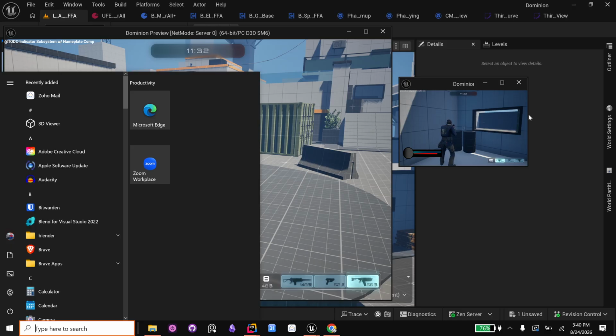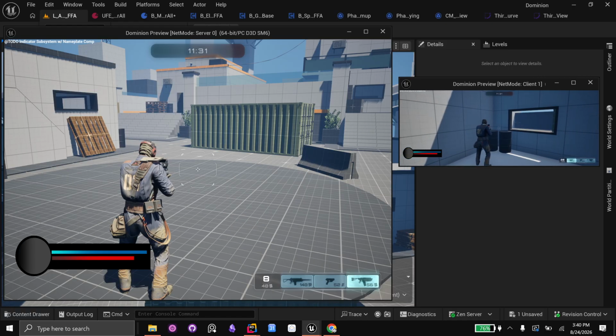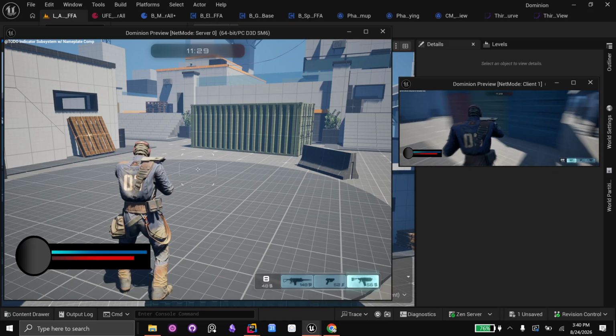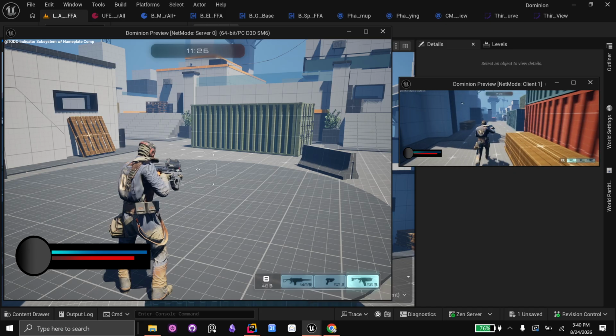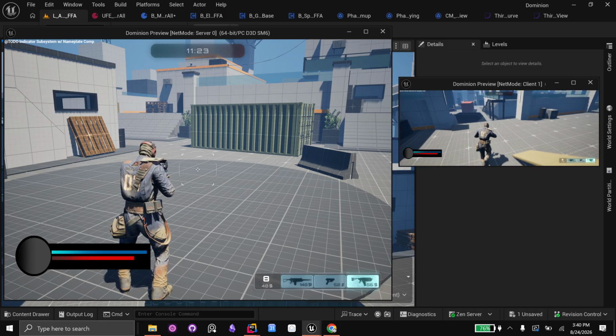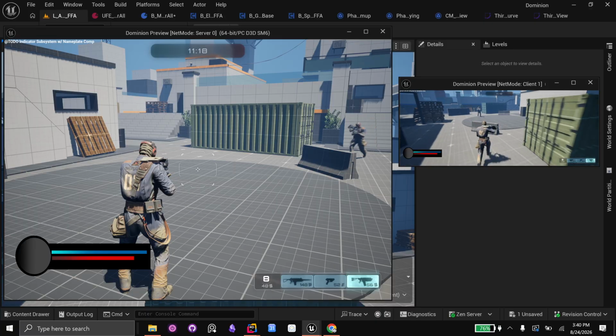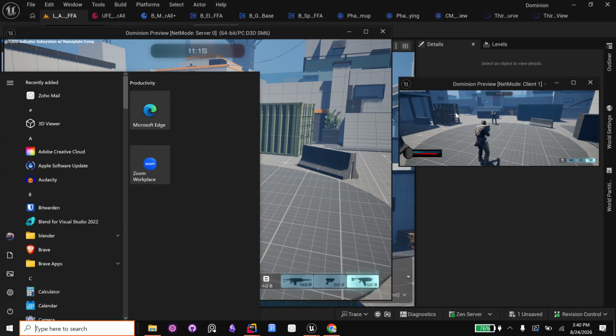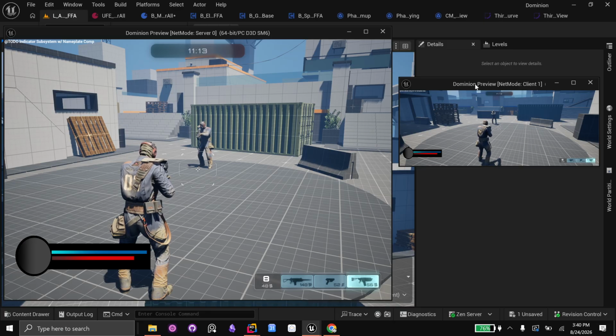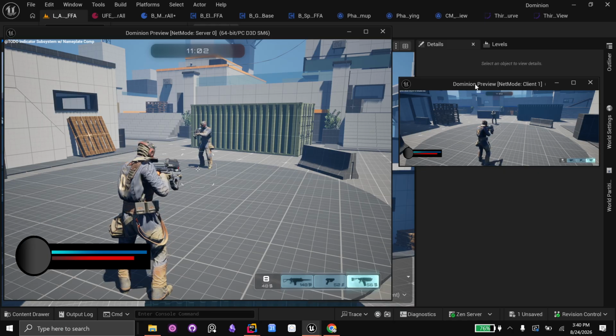Let me expand this just a little bit so I can see where I'm going, because technically I'm in a free-for-all mode setup, so they spawn pretty far away. Let me just run over here so I can shoot this other guy, and I'll make a quick note on the multiplayer aspect. Because this is a custom Lyra-based game, it's taking advantage of the gameplay ability system, the game framework plugin system, and the common UI plugins and that system. There's many different things here, and all of it works over replication.